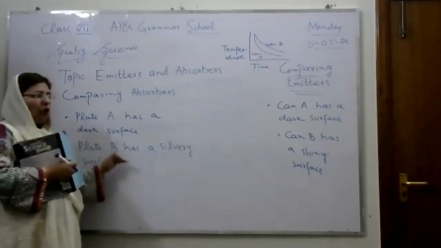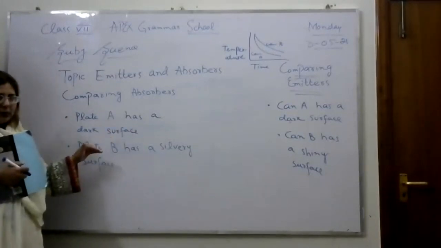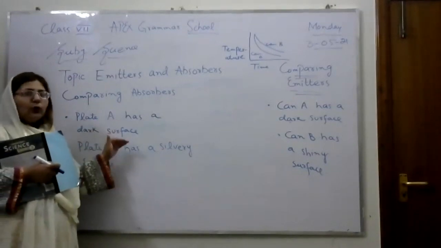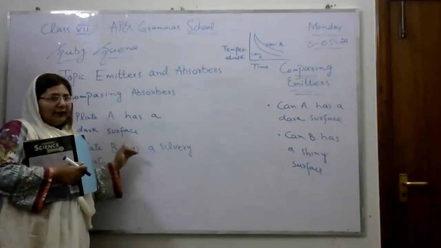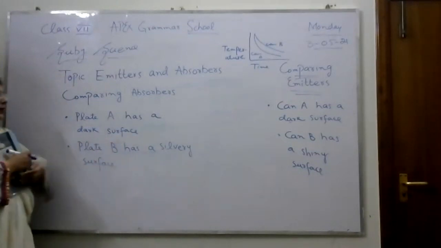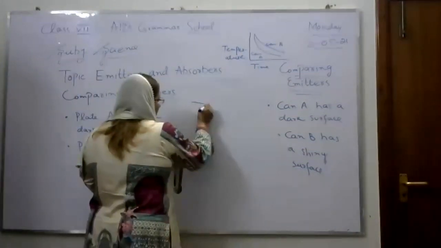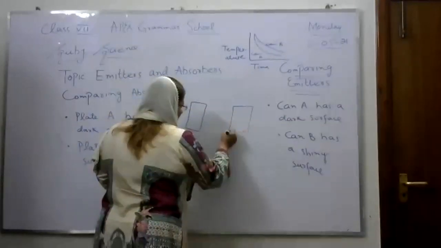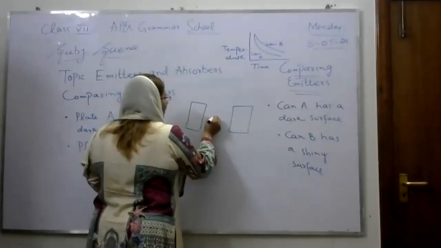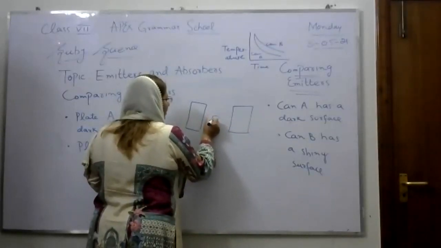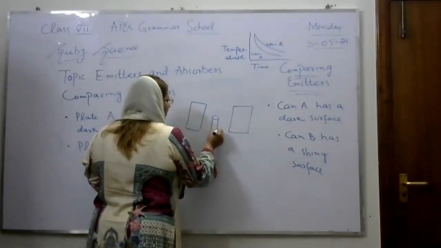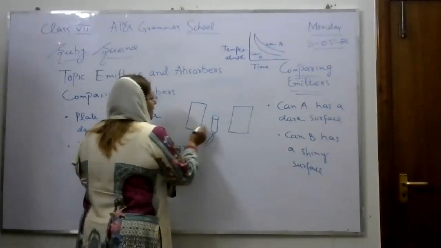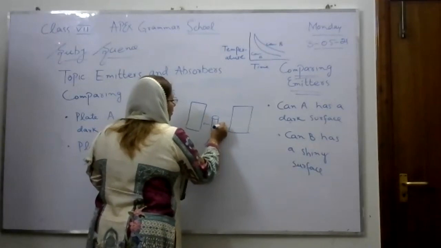But which things are common in them? They have the same size, okay? They are both made of metal, okay? And they both have equal distance from the thermal device, okay? You can also see in the diagram there are two plates. They are at equal distance from the thermal device, so it has an equal distance to these two plates.